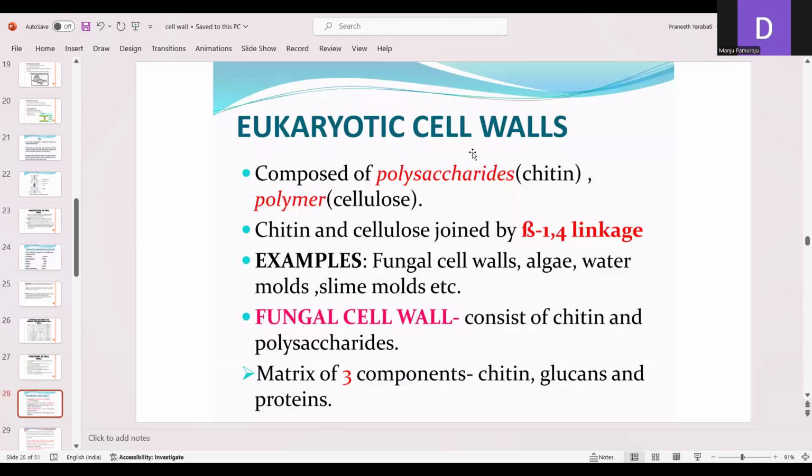So eukaryotic cell walls are composed of polysaccharides and polymers, chitin and cellulose joined by beta 1,4 linkage. Examples are fungi, algae, water molds, slime molds, etc. The fungal cell wall consists of chitin and polysaccharides. The matrix has three components: chitin, glucans and proteins.